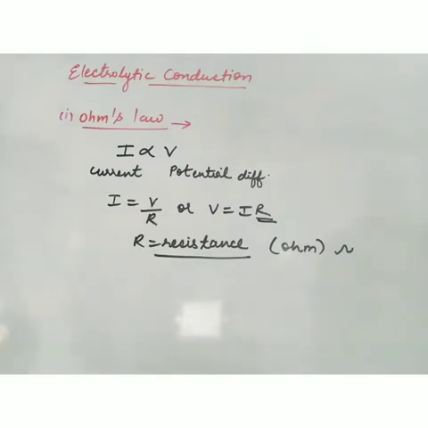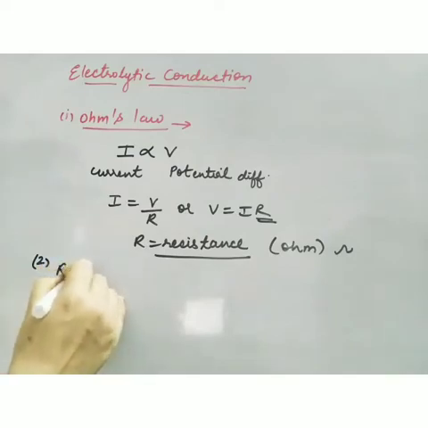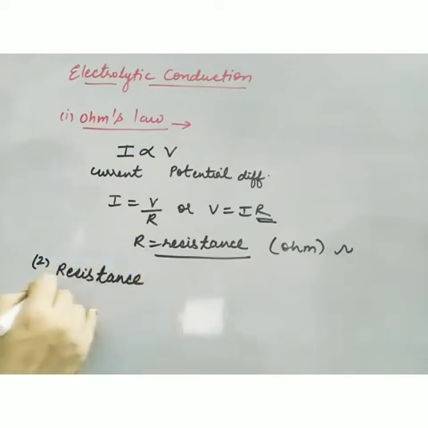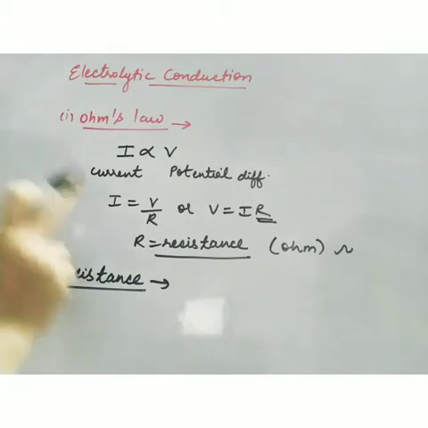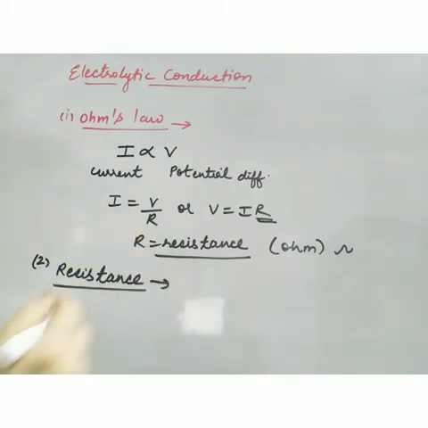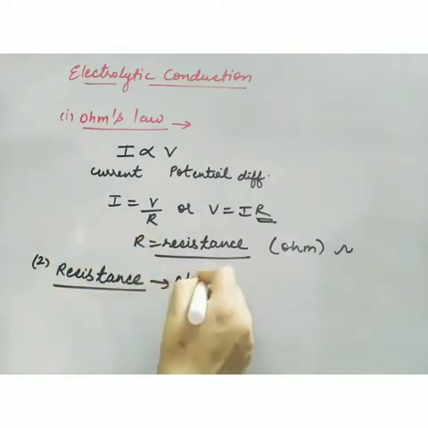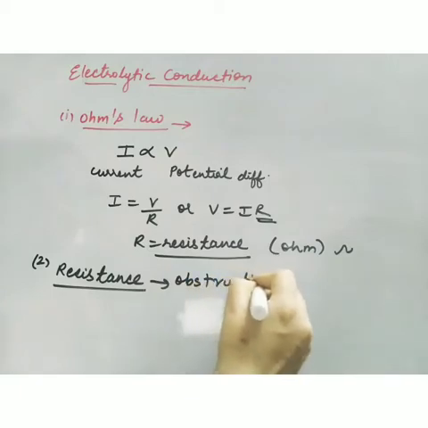Now the second thing that we are going to discuss is resistance. If we see Ohm's law, a term comes: resistance. Now what is the meaning of resistance? Resistance means obstruction to the flow of current.